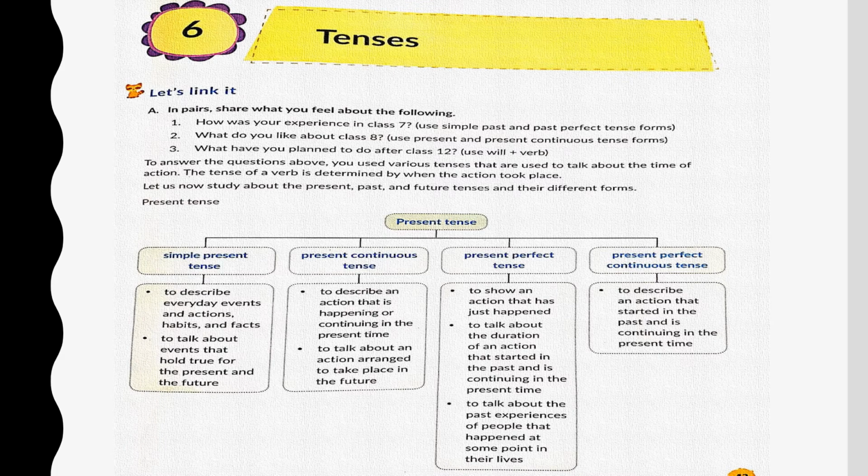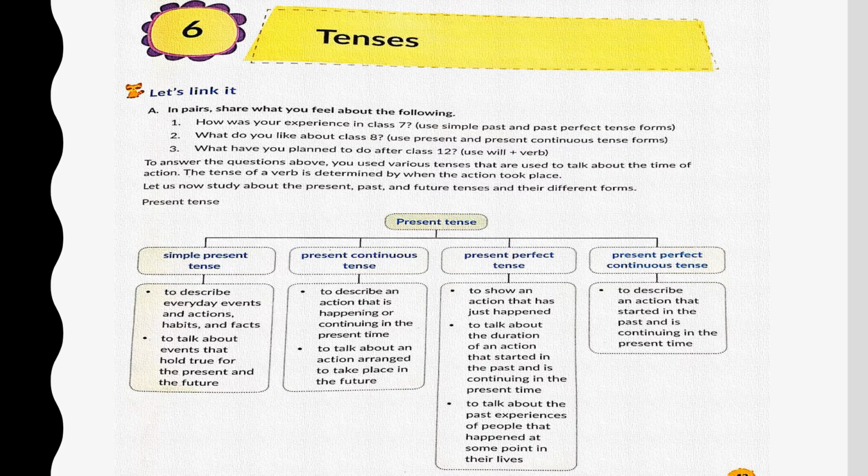Now children, let us come to your textual exercises. As we already know what tenses are, the different types of tenses and the subtypes of those tenses, when they are used, how they are used. Here is a let's link it. These are just 3 simple questions that you are supposed to answer on your own. This is going to highlight the past, the present, and the future framework of time. How was your experience in class 7? What do you like about class 8? And what have you planned to do after class 12? The past, present, and the future.